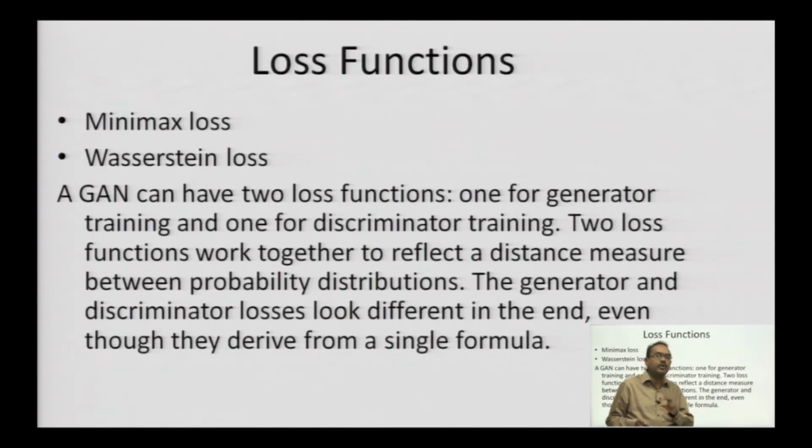So, we have two loss functions here. One is the minimax loss, the other is Wasserstein loss. A generative adversarial network can have two loss functions, one for the generator training and one for the discriminator training. Two loss functions work together to reflect a distance measure between probability distributions. The generator and discriminator losses look different in the end, even though they derive from a single formula.